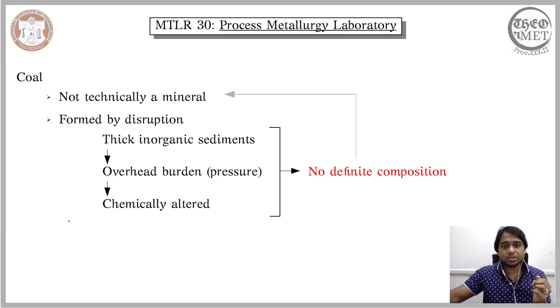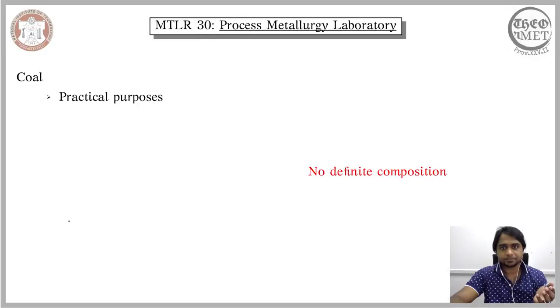And therefore we need to consider an approach that is quite different from the conventional approach that we are adopting. The way we understand the composition or the features of the coal should be different from the conventional approach. However, it needs to serve a practical purpose. The whole purpose of having coal in the category of minerals is largely because of its economic significance.